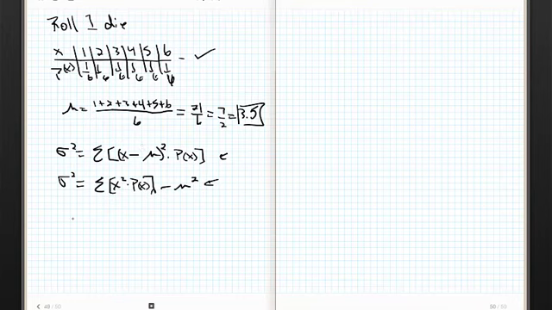We'll do that right now, just so I can show you. Okay. Now, notice with this formula, I need the sum of x squared times p of x. So I'm going to add an x squared right here. Let's stick x squared right in here. So we're going to drop this down. I'm going to get a 1, a 4, a 9, a 16, a 25, and a 36.